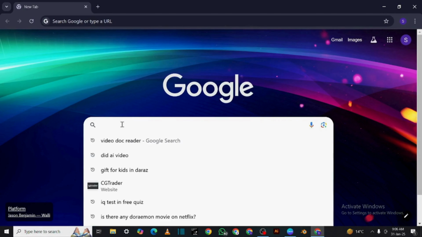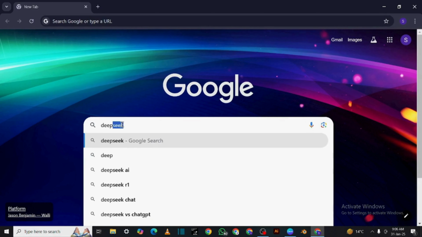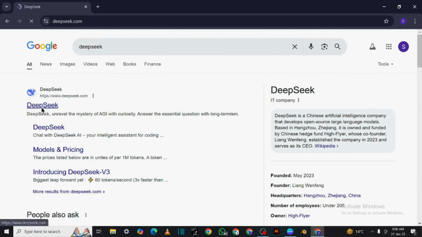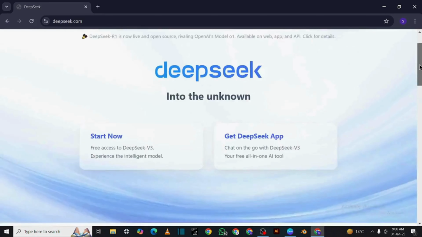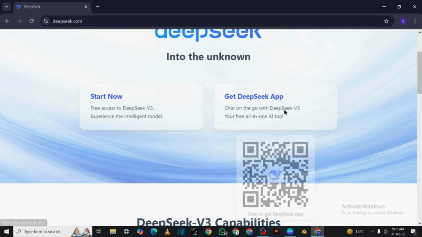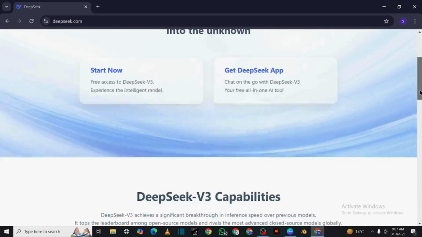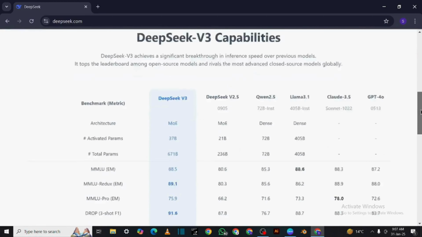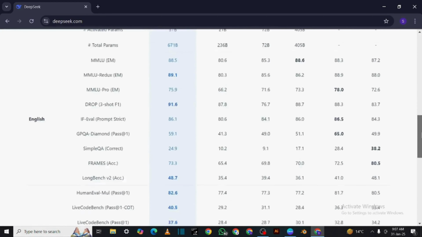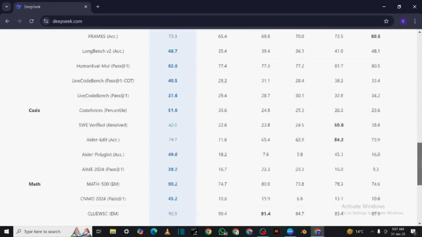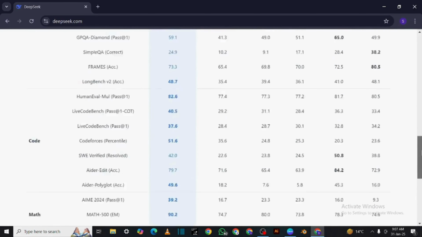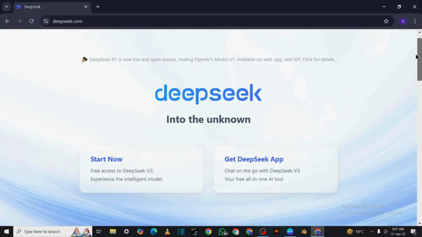First, open your browser and type DeepSeek. Click on the first website that appears. You're now inside the world of DeepSeek. You have two options: use it online or download the app. Scroll down to see its amazing capabilities. Click on Start Now.